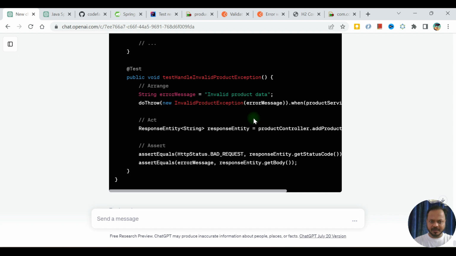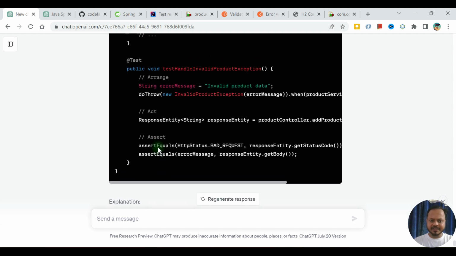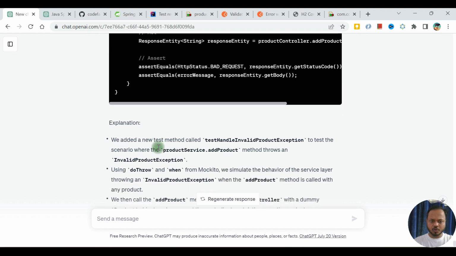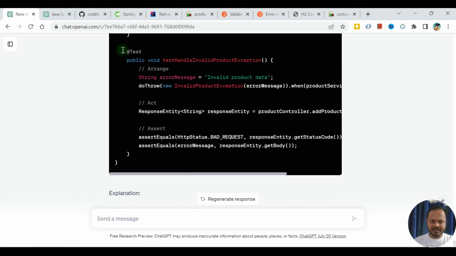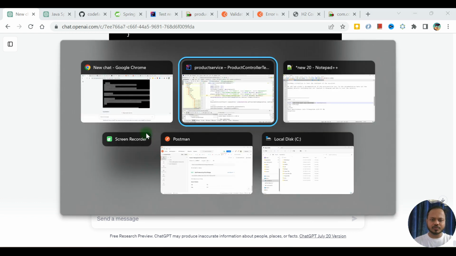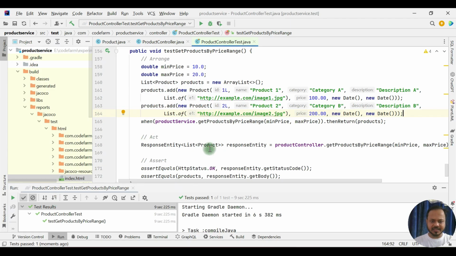Invalid product data, do throw this one. Yeah, we needed this only. Inside the product controller itself, it has generated that. It is passing here, right?